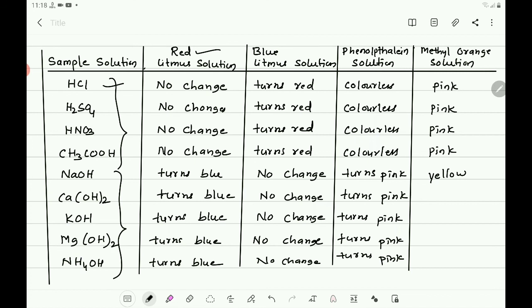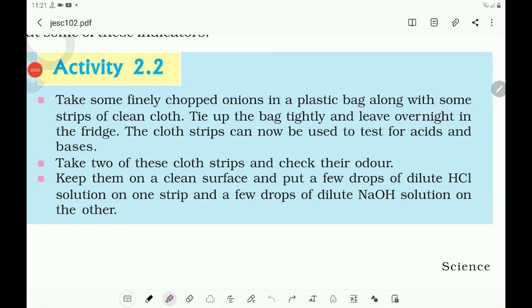Ca(OH)2, calcium hydroxide, also turns yellow. KOH also yellow. This is also Mg(OH)2, magnesium hydroxide, also yellow, and ammonium hydroxide also yellow. These are the tabulation made with the observation of the color changes.